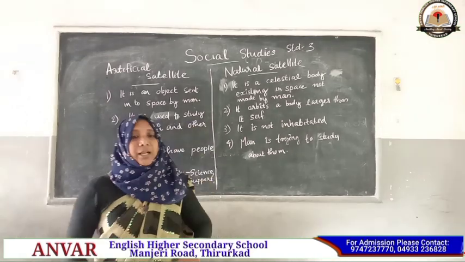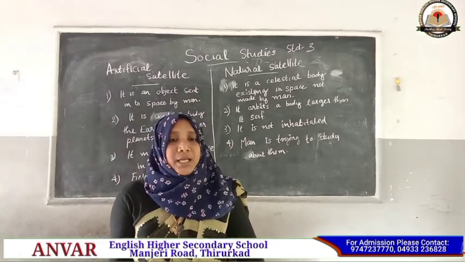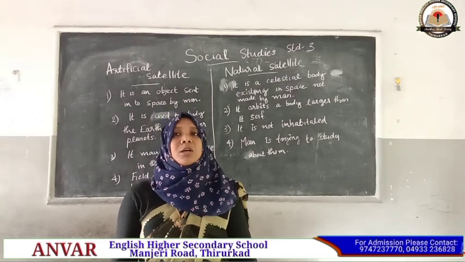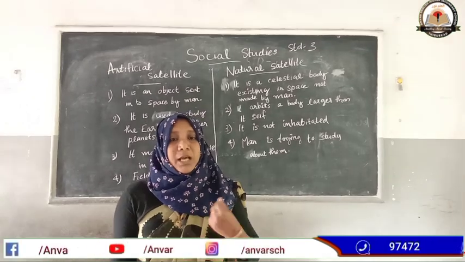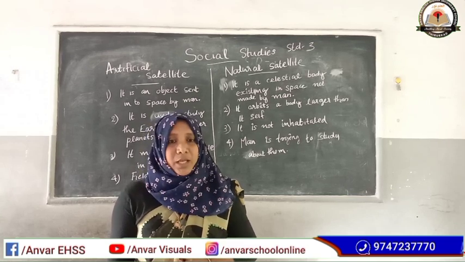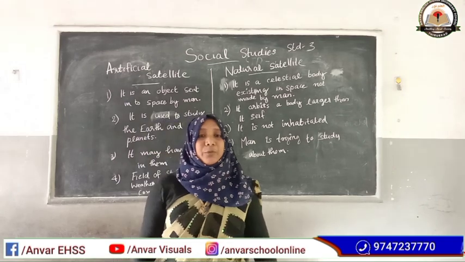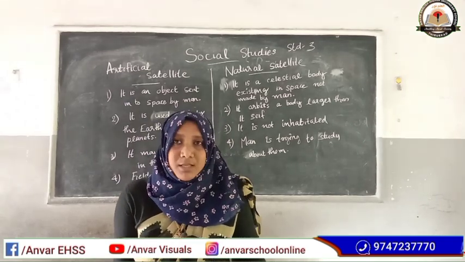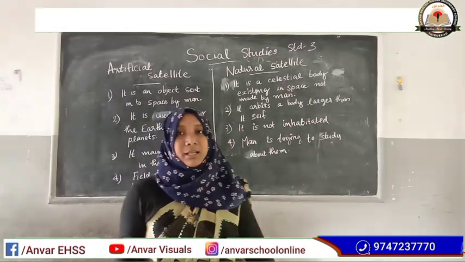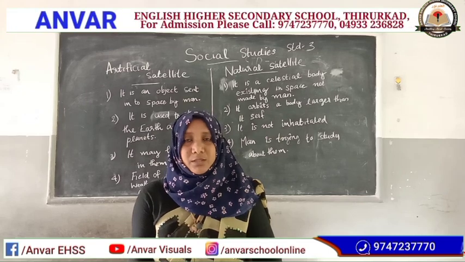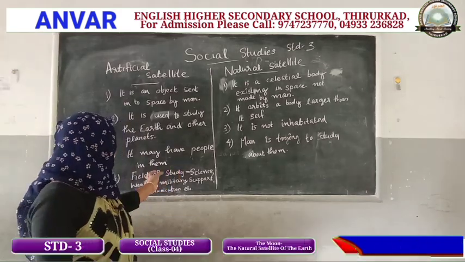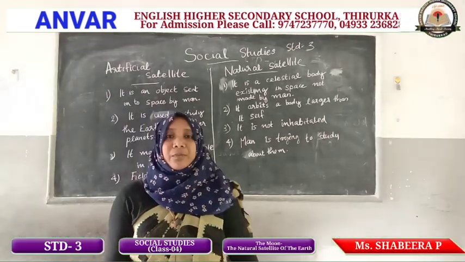Artificial satellites are objects made by man that orbit the earth and other planets in our solar system. Many artificial satellites have been sent into space by our scientists. These are very helpful to us in many ways, in science, weather, military support, communication, etc.